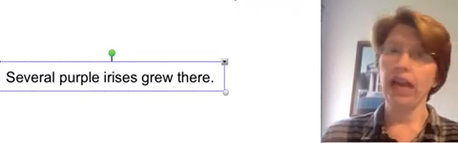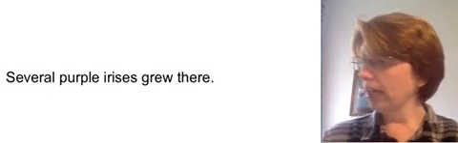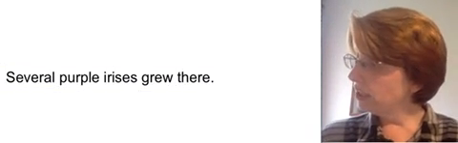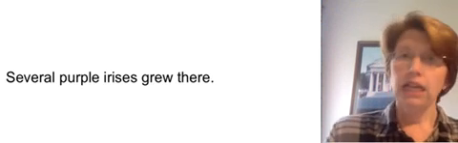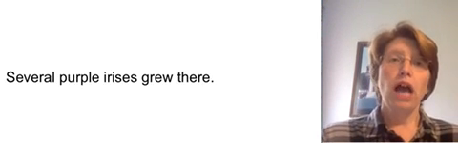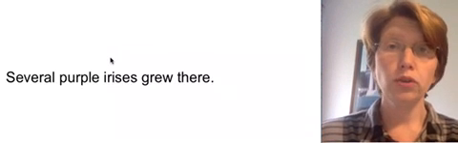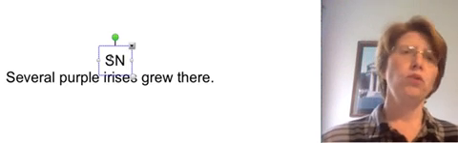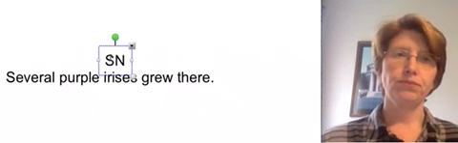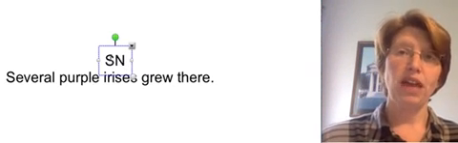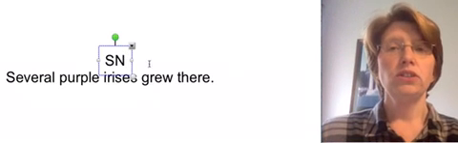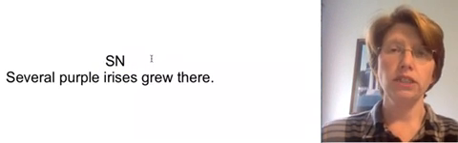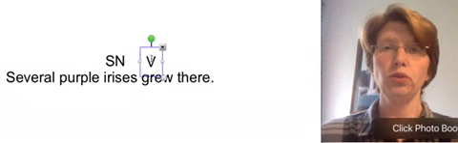Next. Okay. Now we are in the group 4 part, and this is number 5. Several purple irises grew there. What grew there? Irises, subject, noun. You know what irises are? Flower. Okay. Irises. What is being said about irises? Irises grew, verb.